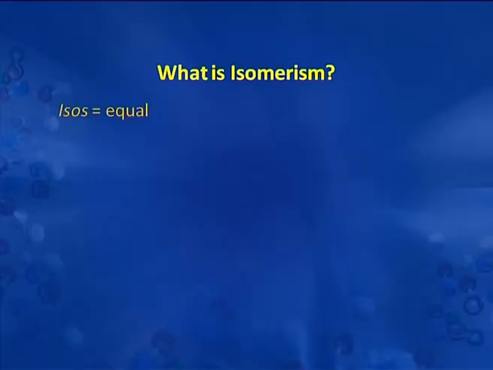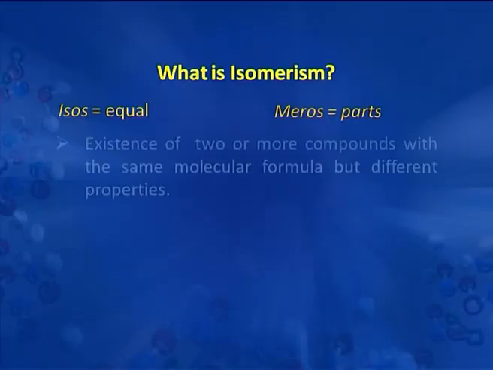Now, what is isomerism? Isomerism consists of two Greek words, isos and meros. Isos means equal, meros means parts, that is, something made up of equal parts. Here it is considered in terms of organic molecules which are made up of an identical number of atoms, in other words, molecules which have the same molecular formula.